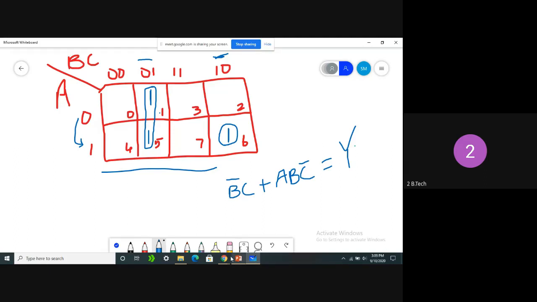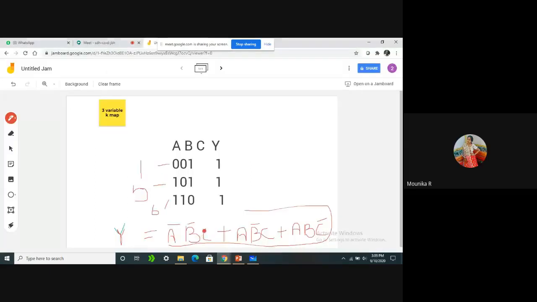What we have seen there: A bar B bar C, A B bar C. Here we need to use 3 AND gates with 3 input terminals and 2 OR gates, so totally 5 gates we need to use. But here we need not use like that. Okay, I think everyone got the advantages of K-map. If you simplify this one also, we can get the same equation only.